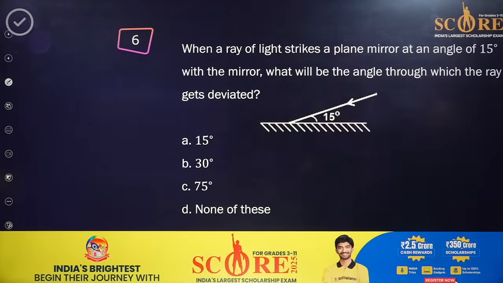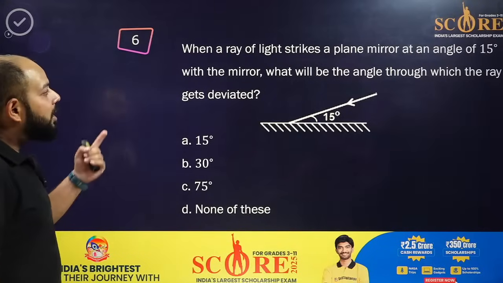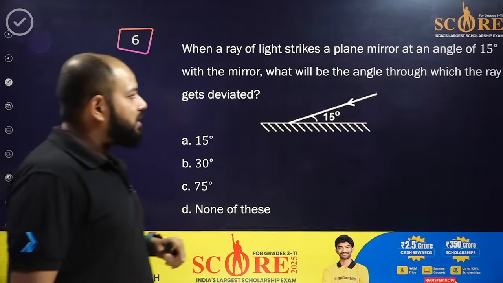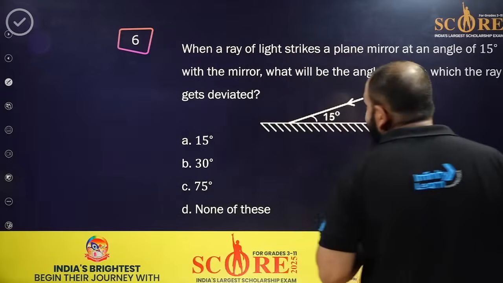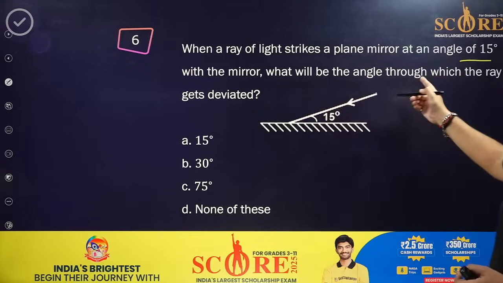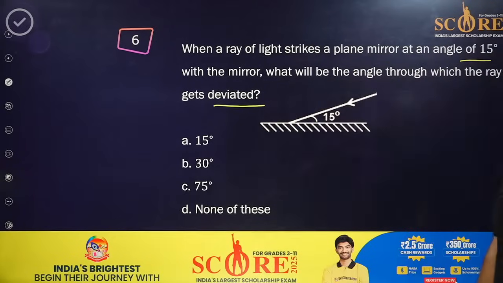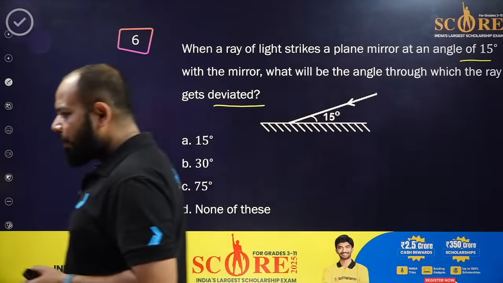Okay, so let's go with the next question, everyone. Here we have a question from optics. When a ray of light strikes a plane mirror at an angle of 15 degrees with the mirror, what will be the angle through which the ray gets deviated? Try to solve it if you want.